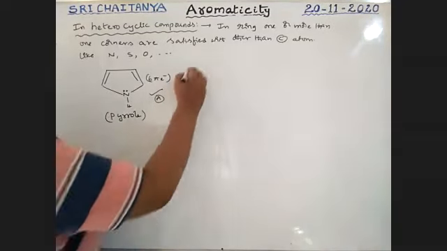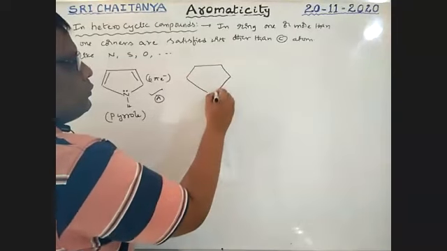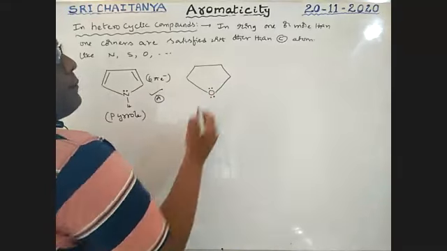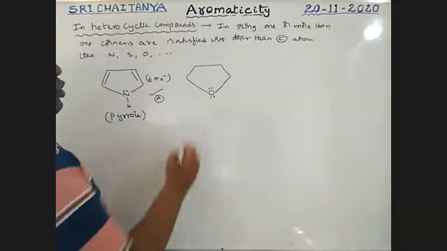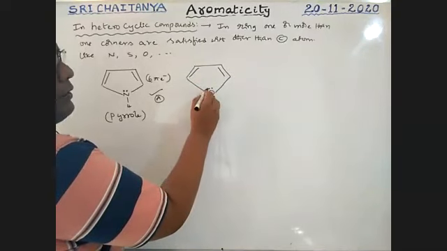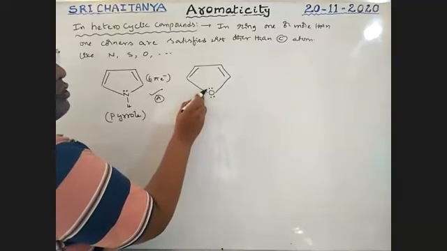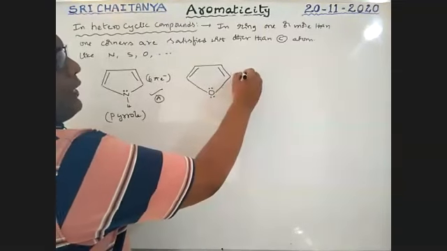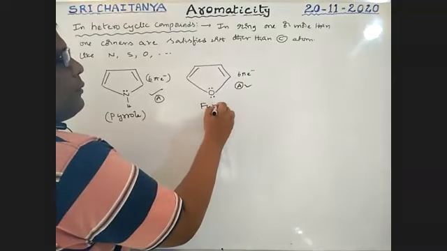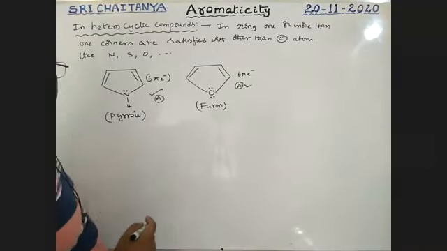Next, oxygen. Oxygen has 2 lone pairs. So these are pi bonds. Once again, one lone pair is included, but not the other, boys. This lone pair is free, but this lone pair is involved. So 6 pi electrons, aromatic, which is called furan.